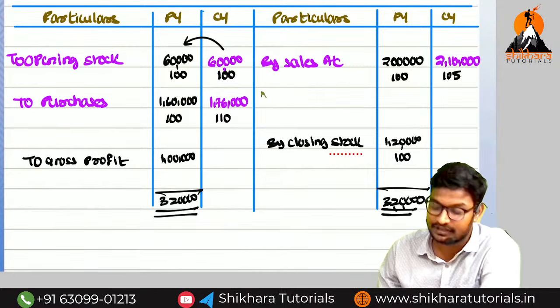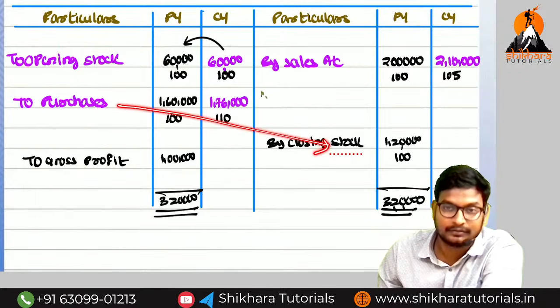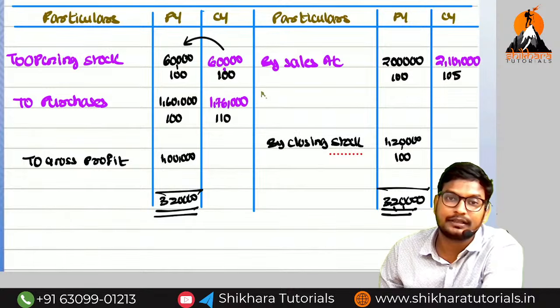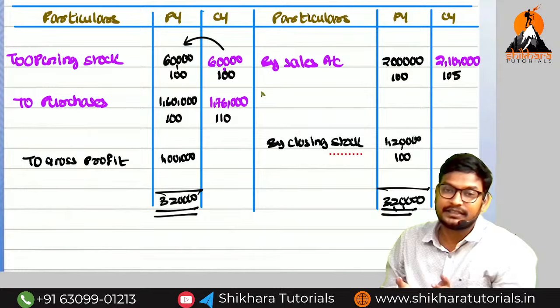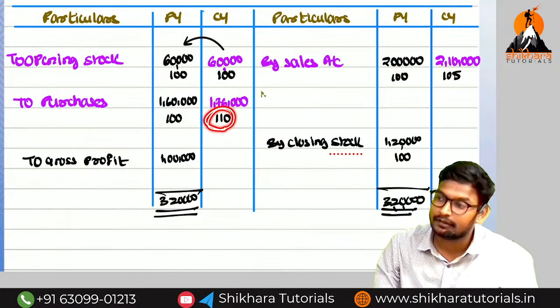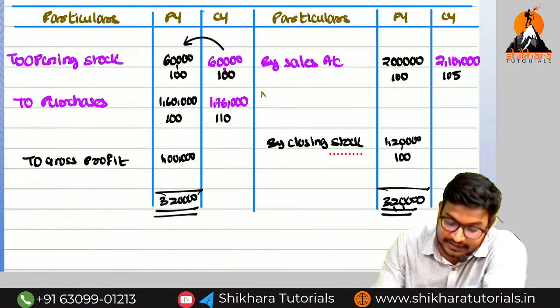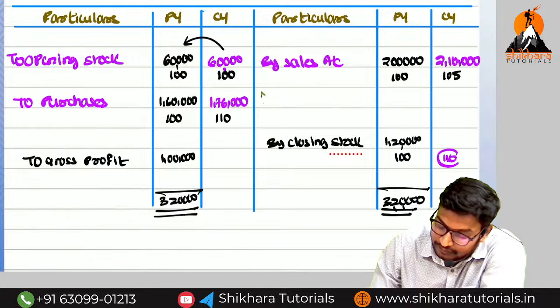There is one assumption: whatever the purchases are, that will be the closing stock. Yes or no? Whatever purchase we made, that purchase only will be left out in the closing stock. So here purchase is equal to how much? 110. For that reason, the current year purchase is also 110%.